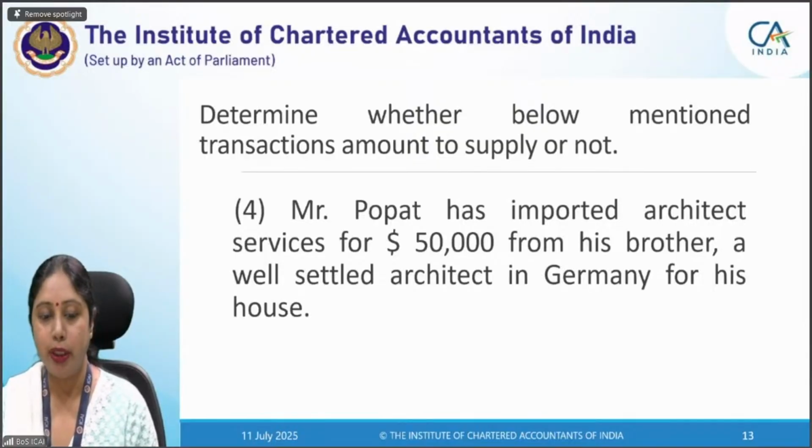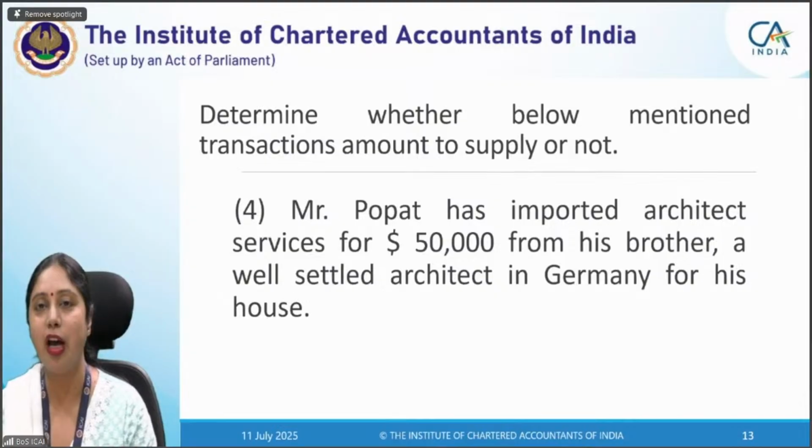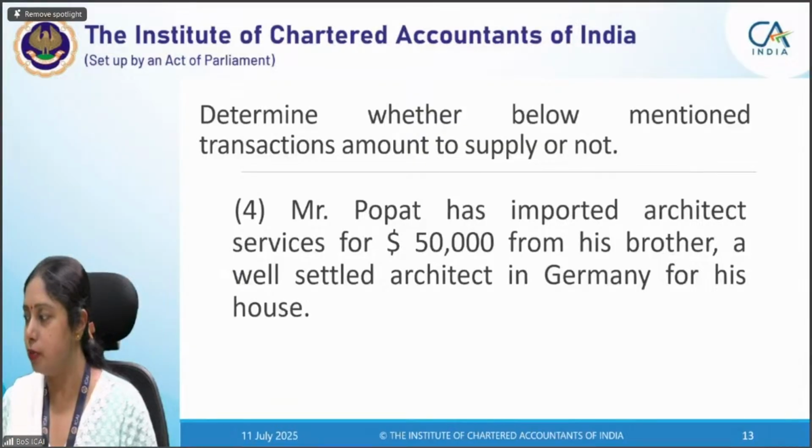Mr. Popat has imported architect services for rupees 50,000 from his brother, a well-settled architect. Now I am again asking this question to all of you, though this question was there, but for his house. Now I hope all of you will answer it correctly. Yes, Anil, you had answered the previous question correctly. Nidhi, one condition was being followed, but the other was not being followed. That is why it was not a supply. Miss Pooja, the last answer was correct. Yours also. Khushi, related without consideration. Yes, the last answer was correct.